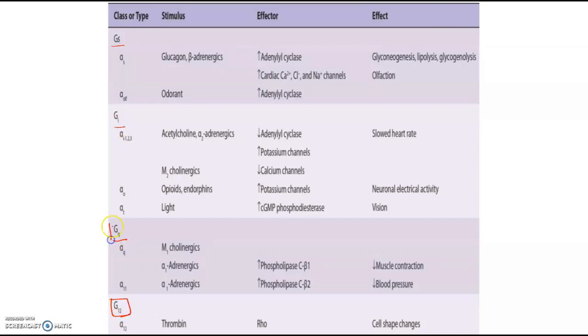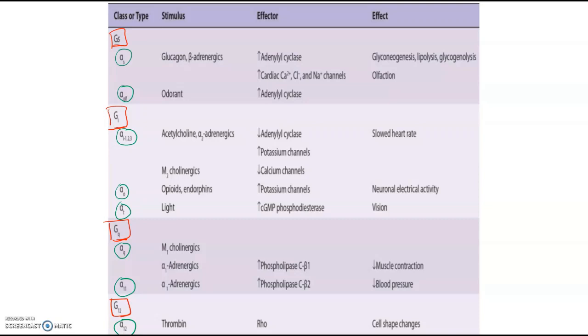They have different kinds of alpha subunits: alpha S, alpha olfactory, alpha I 1, 2, 3, alpha O, alpha T, alpha Q, alpha 11, and alpha 12. We have seen that there are approximately 21 alpha genes which can produce different types of alpha.